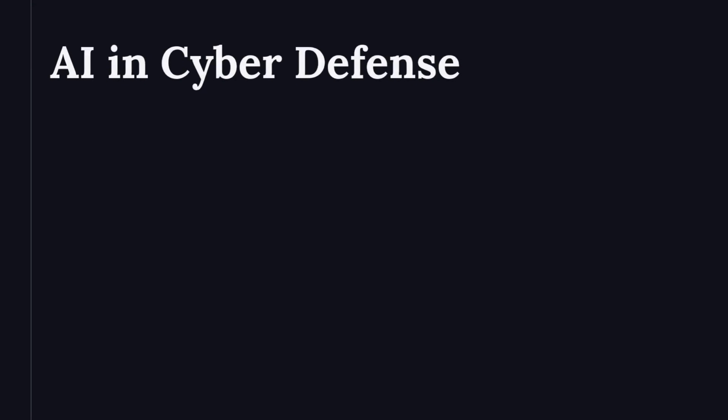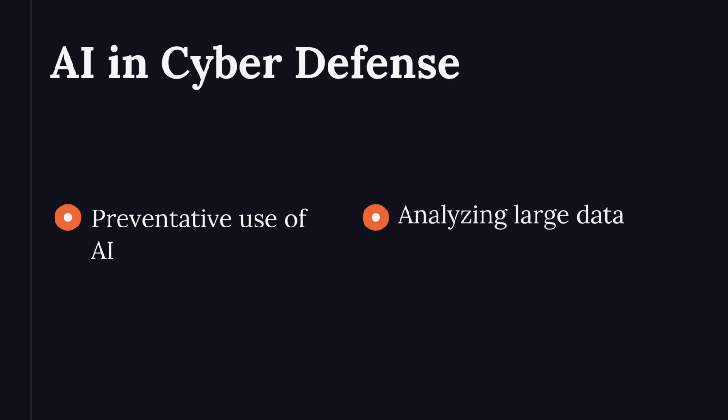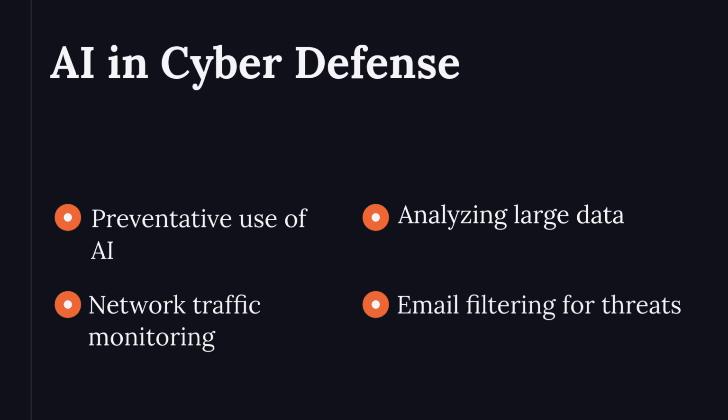AI is used preventatively to stop attacks before damage occurs. It excels in analyzing large data volumes continuously. Network traffic monitoring identifies anomalies indicating malicious activity. Email filtering detects phishing and malware before reaching users. AI adapts to evolving threats, maintaining effectiveness.